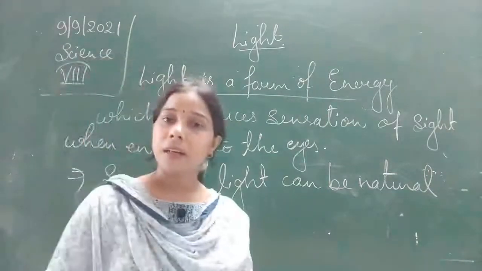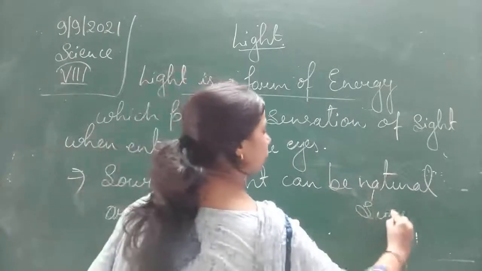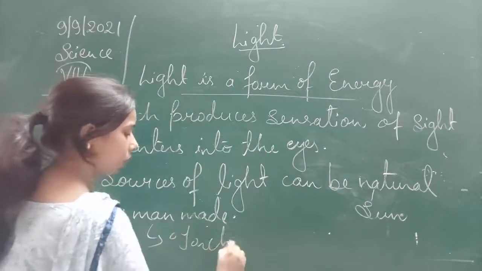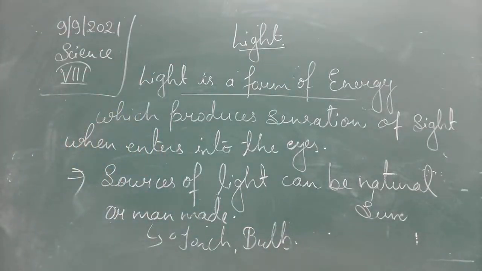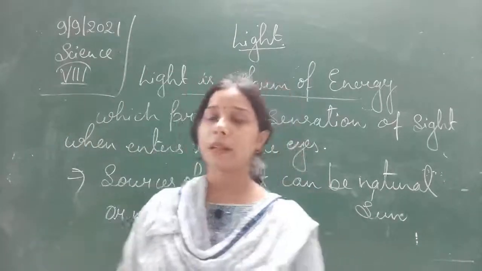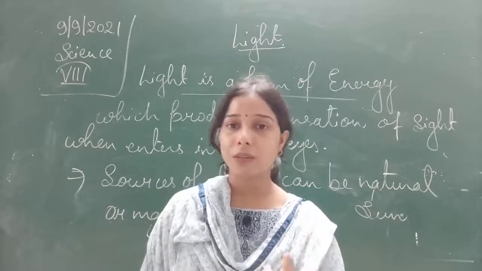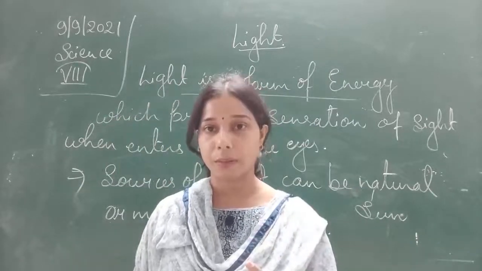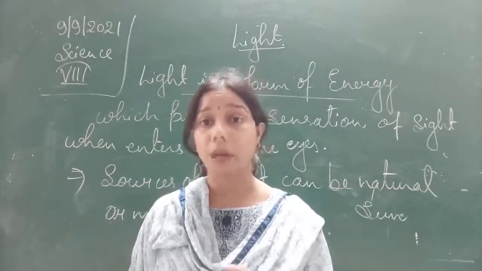Natural and man-made: the sun is what we call a natural one, and a torch or a bulb are man-made. Now objects are also divided into two types: luminous and non-luminous. A luminous object is one which emits its own light, while non-luminous objects do not produce their own light.